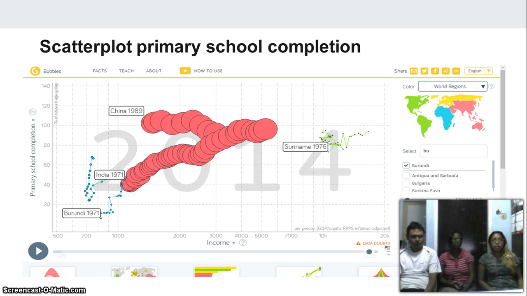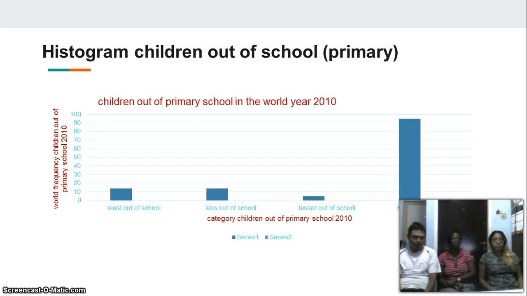In China, there is an increase in the income, but a decrease in the number of school completion because of the massive earthquake they had. In Suriname, you see a fluctuation. But overall, in our country, most children complete the primary school. So we can say we have a compulsory education system here. Conclusion: Burundi has the least primary school completion compared to the other countries.